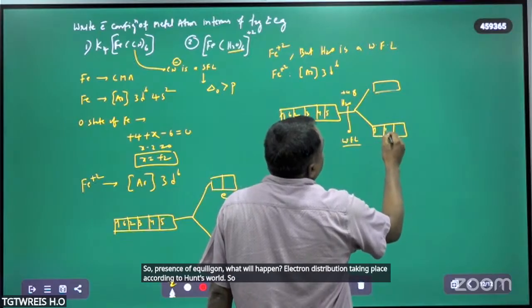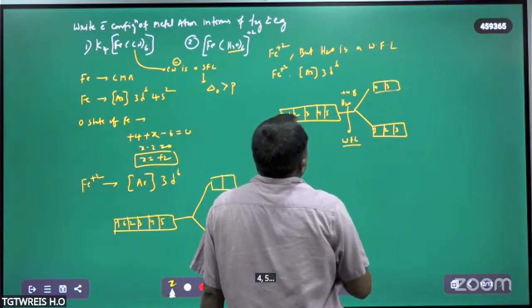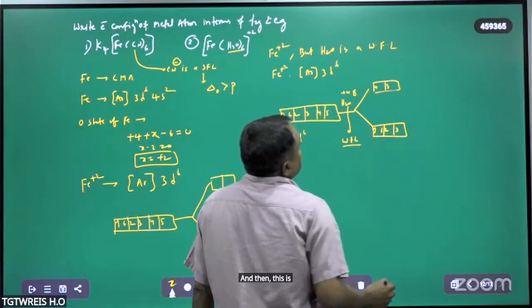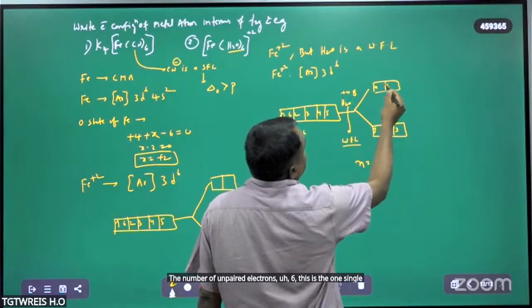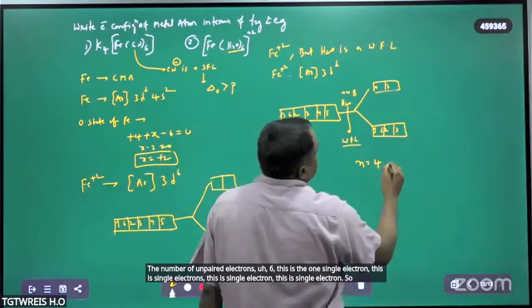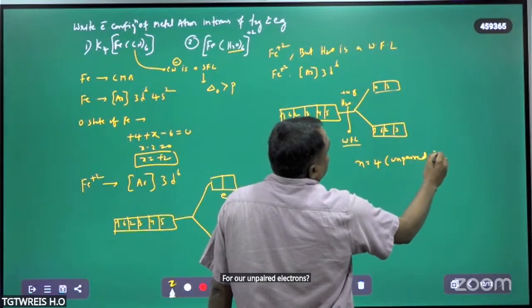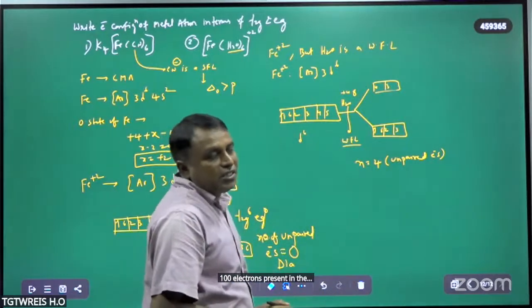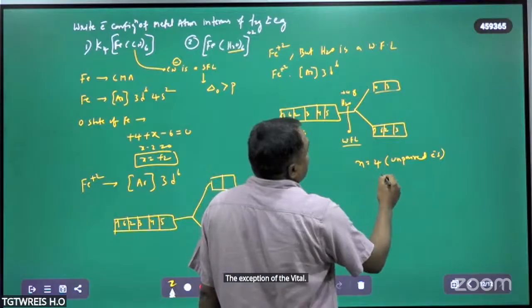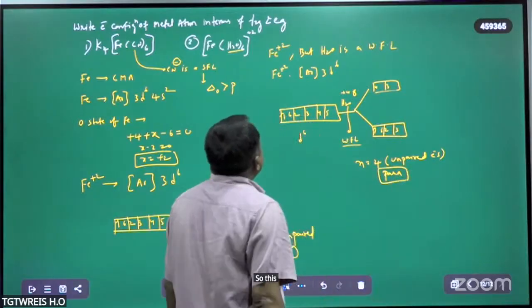So 1, 2, 3, 4, 5, and then this is the 6th one. This is a single electron, this is a single electron, this is a single electron, this is a single electron. So the number of unpaired electrons is 4. Unpaired electrons present in the d subshell of the metal make the complex paramagnetic. So this is paramagnetic.